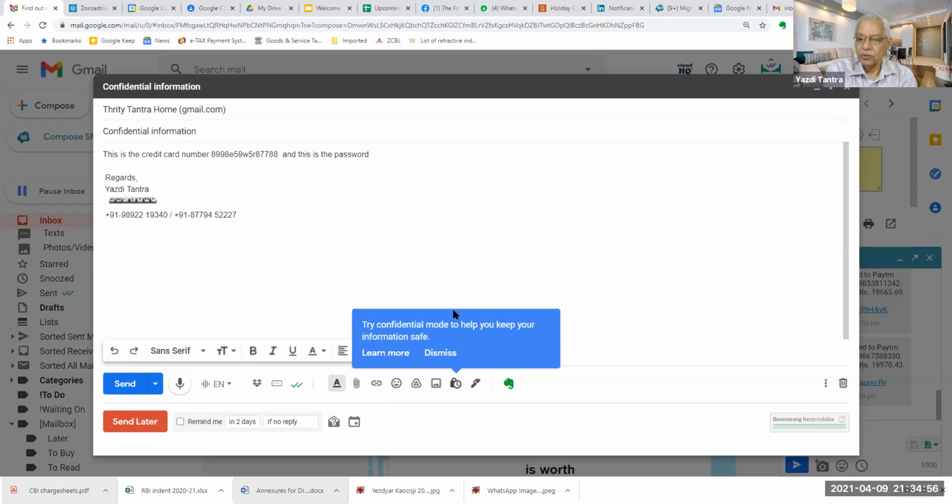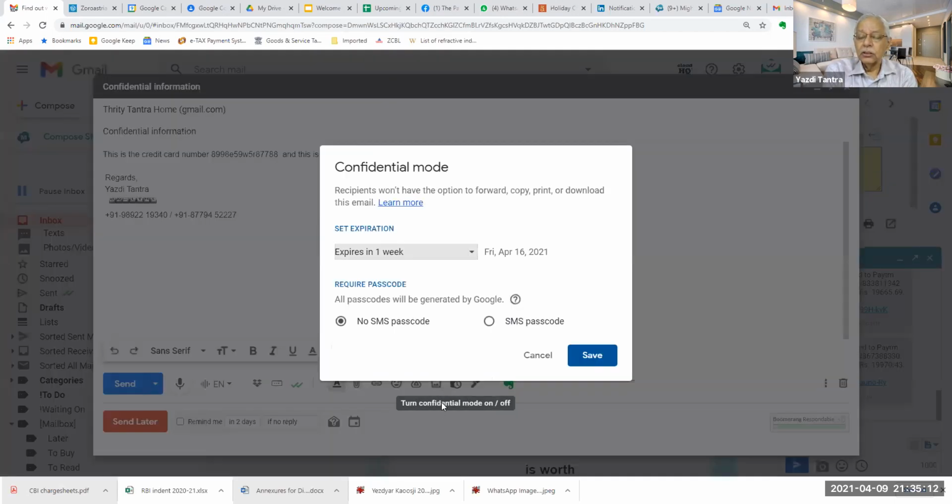If you come down below, can you see this? Try confidential mode to help keep your information safe. I can click on this small icon of a lock with a timer. So I can say turn confidential mode on. Now what options do we have in confidential mode?